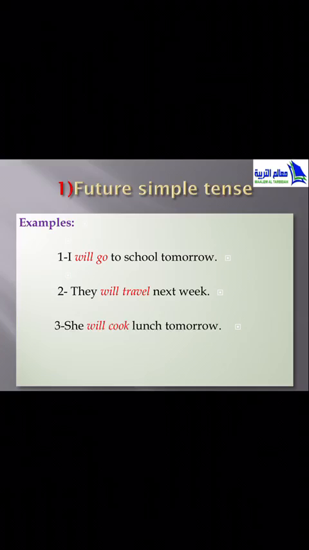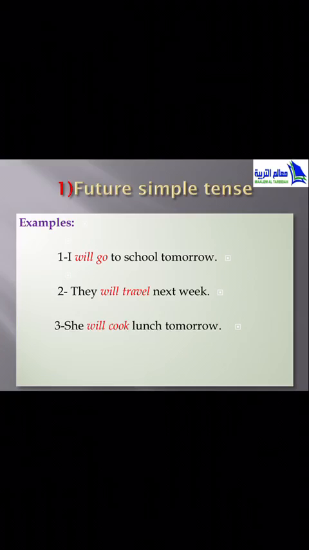Today we are talking about future simple tense. Examples. Number 1, I will go to school tomorrow. I ask you a simple question. Where is the verb? The verb is will go. Will go means that I start going to school tomorrow.